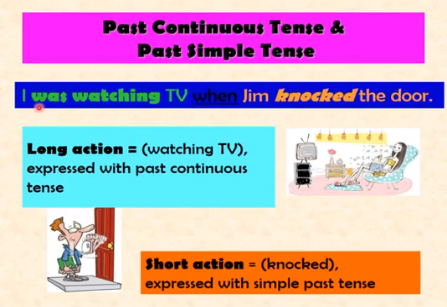For example, I was watching TV when Jim knocked the door. Now, which is the shorter action, which is the longer? You will tell me. Watching television is a longer action, right? We can express this in past continuous tense. And when I say Jim knocked the door, knocking the door is a shorter action, and it can be expressed with simple past tense.